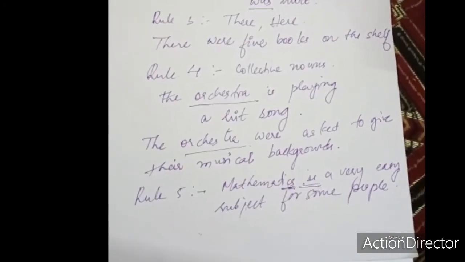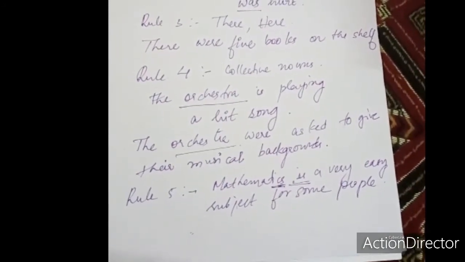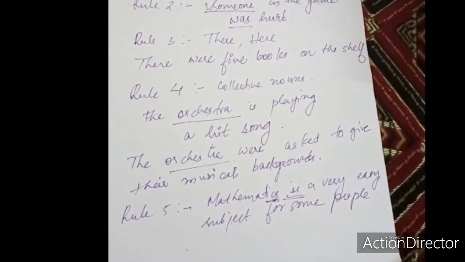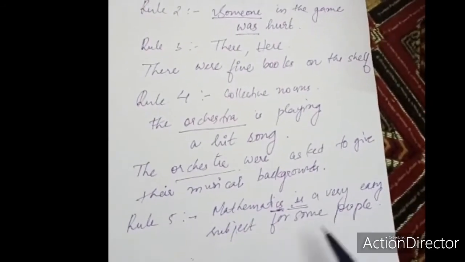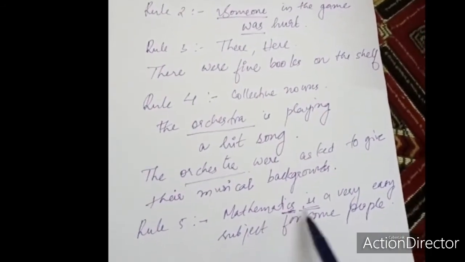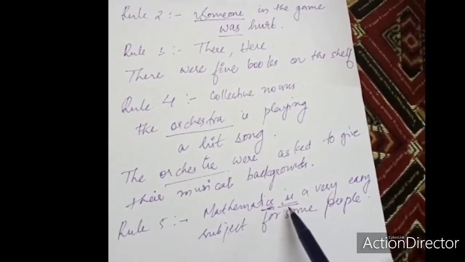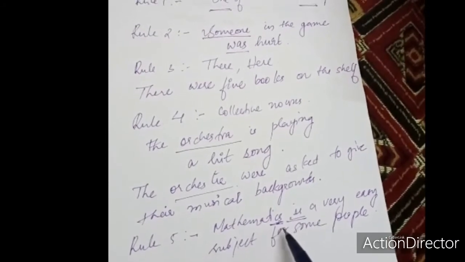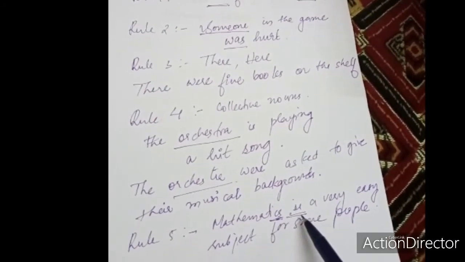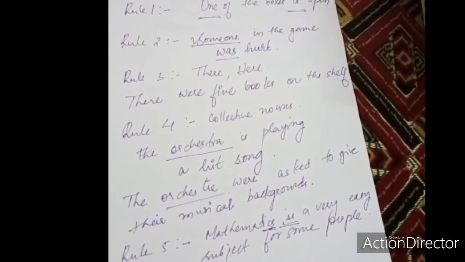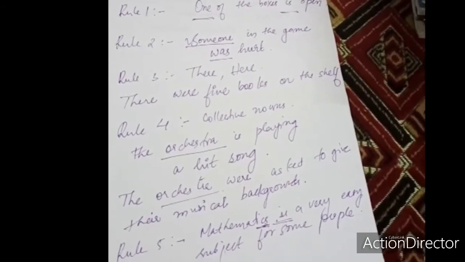So rule number 5 is some nouns while plural in form are actually singular in meaning. For example, mathematics is a very easy subject for some people. So mathematics is a plural form, but with that, we are using a singular verb. Even though this sounds like a plural form, we do not use the verb plurally, but we use a singular form of verb. That is, some nouns, while plural in form, are actually singular in meaning. Okay, that is rule number 5.